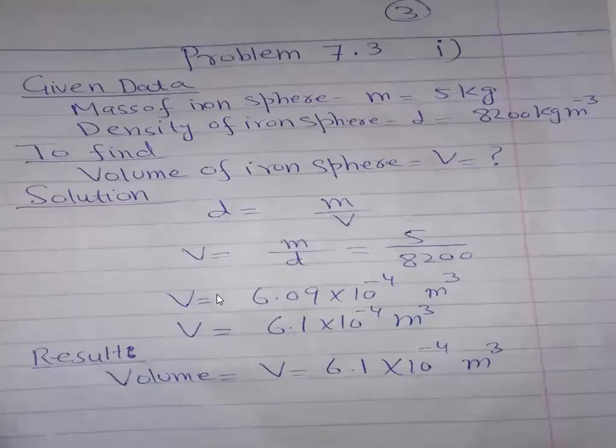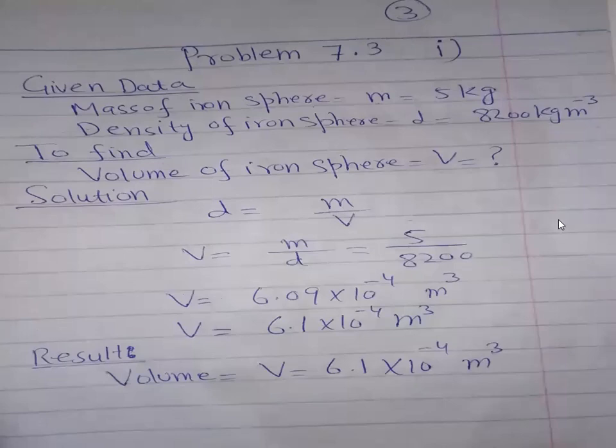I read the numerical statement first for you. Calculate the volume of the following objects. In this numerical, we are asked to find out the volume of the object. The first, 7.3, is an iron sphere of mass 5 kilogram. The density of iron is 8200 kilogram per cubic meter.